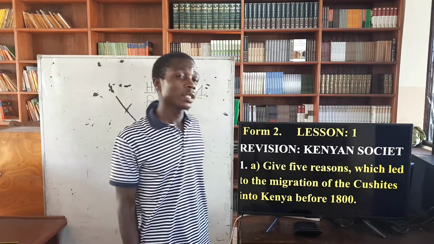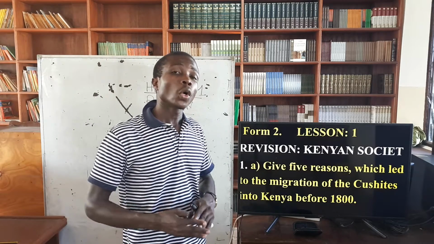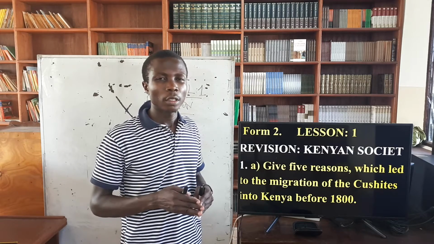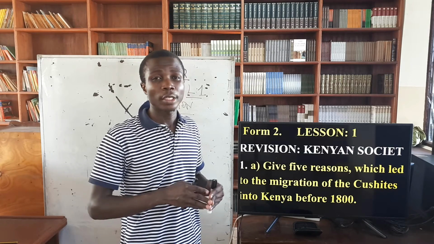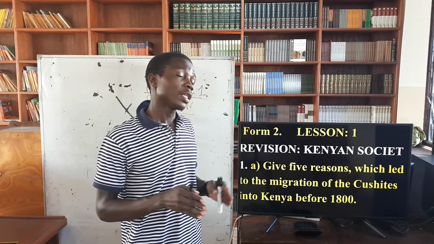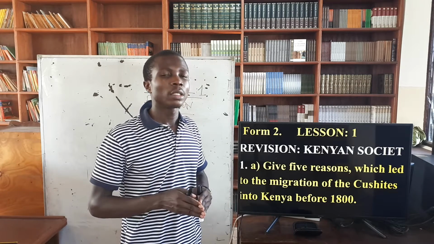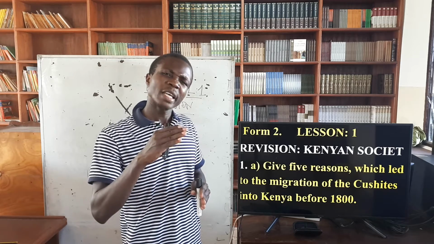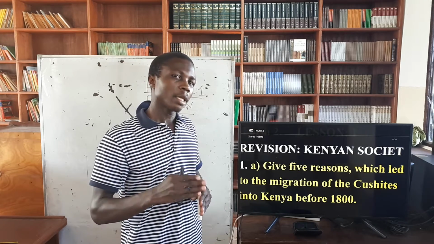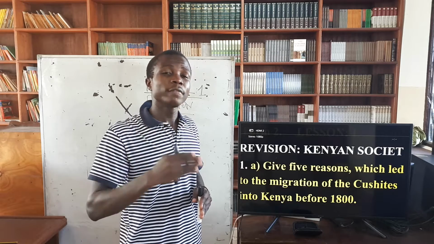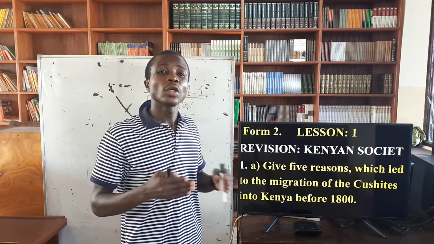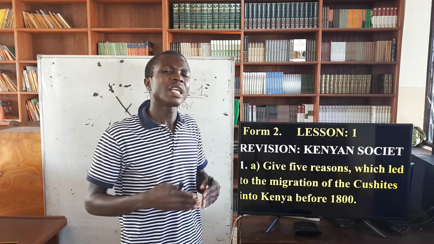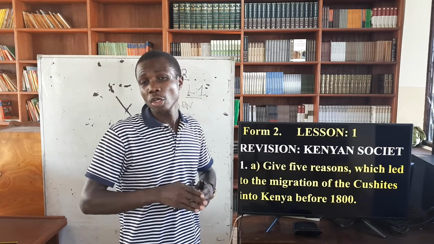When we talk about the Kenyan society here, it is the pre-colonial period. Pre means before the whites came to Kenya and colonized Kenya. So there are some of the communities that lived in Kenya before the whites came and colonized Kenya. But before these people came, there were people who lived in this country, and they were known as the early inhabitants, those people that were found here before the coming of the trade routes.